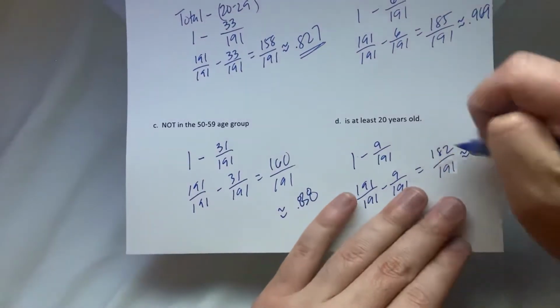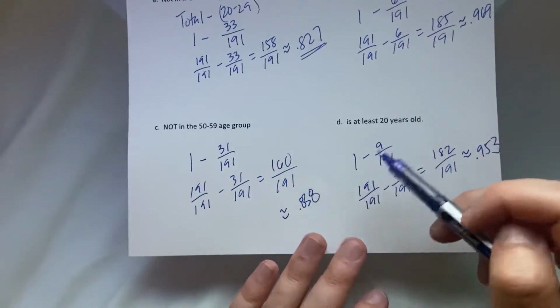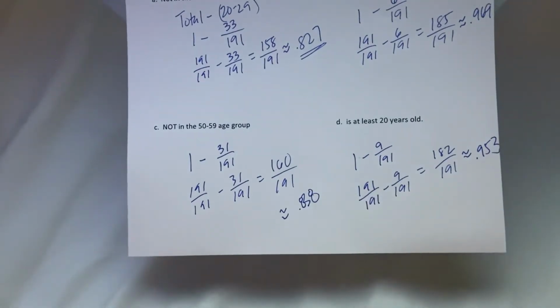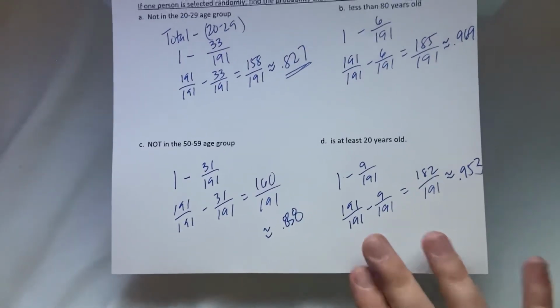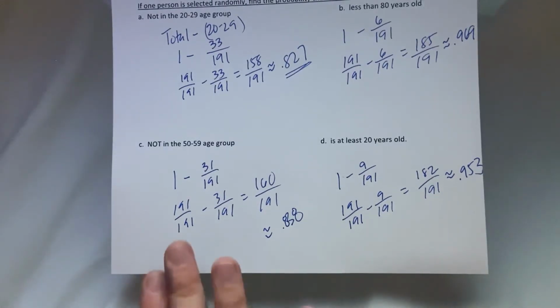Just 0.953. Now, it's true, you could type this into your calculator, 1 minus 9 over 191, and it should give you the same answer. I just like to get your fractions in case they want you to have a fractional answer. I don't think it's a bad idea to know that both the fraction and the decimal work on the test. I'm okay with either one. And if you get the answer wrong because you rounded to the wrong decimals, I will be able to check it and go back and give you credit.